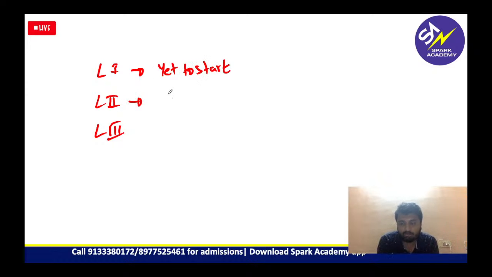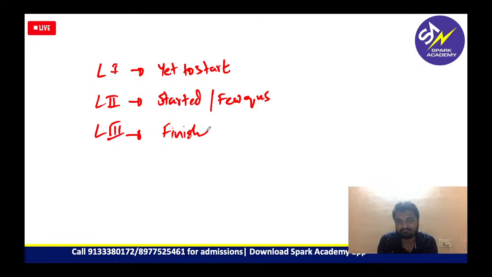All of you will be at various levels of preparation. So I will classify your preparation levels into level 1, level 2, level 3. Level 1 are those who are yet to start anything. Level 2, you have started your preparation, but you have just started practicing the questions. Only a few questions in each topic you have practiced. Level 3 are those who have already finished the syllabus.